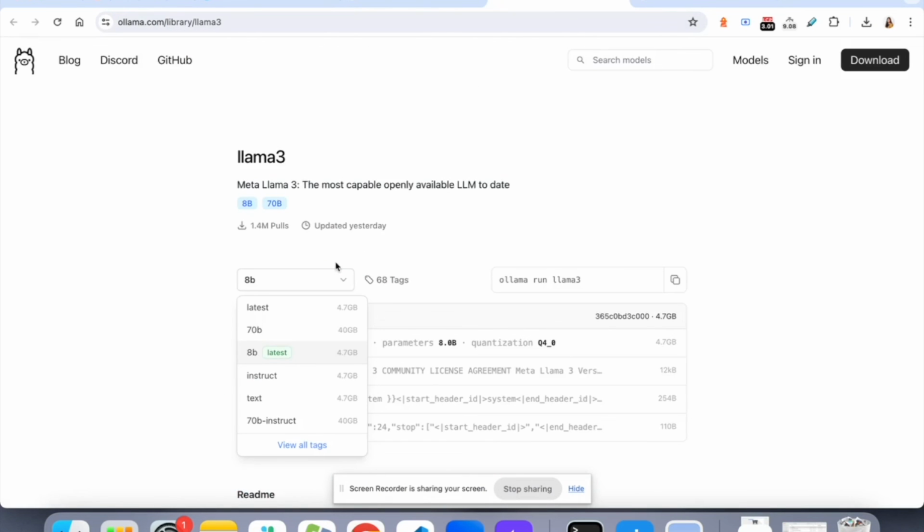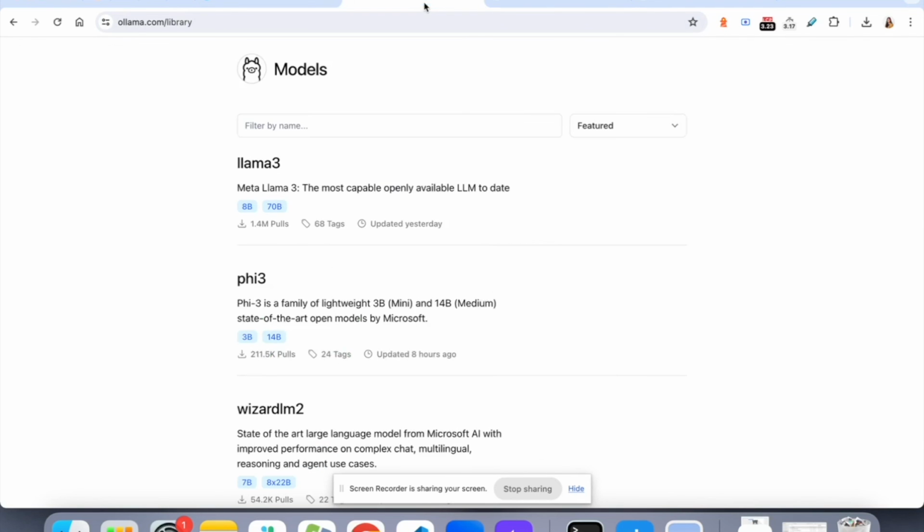It can be 8b, 70b, or something else. So this is how we can download any other LLM with a different parameter size.